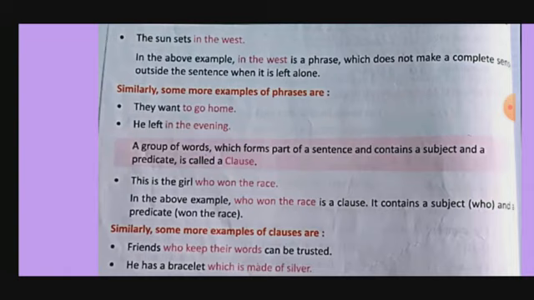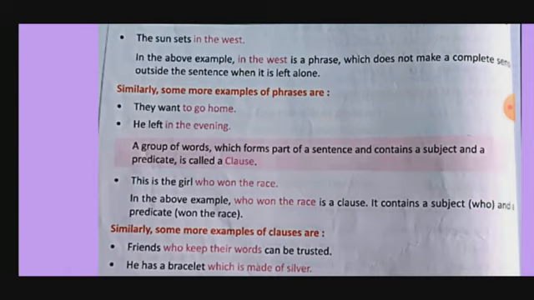Something else I want to tell you, but this is not in your book, so you have to listen carefully. What is a phrase? Phrases are a combination of two or more words that can take the role of a noun, a verb, or a modifier in a sentence. They are different from clauses, which can be dependent or independent. Dependent means depending on others; independent means there is no need of any support.